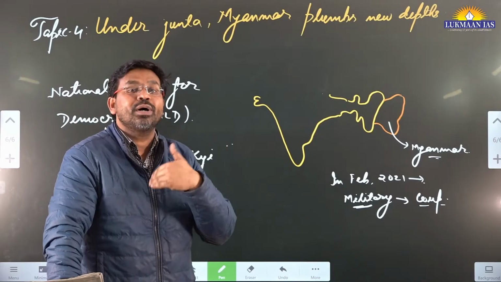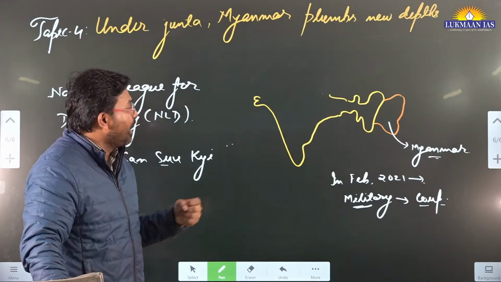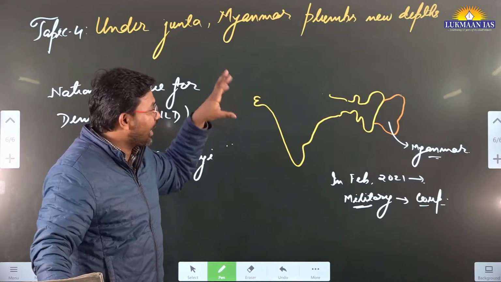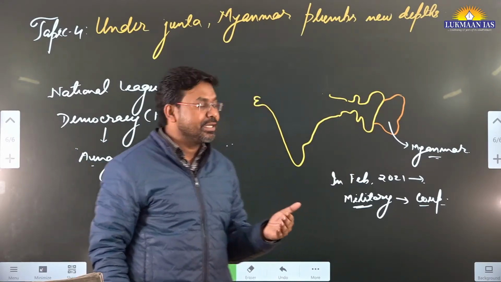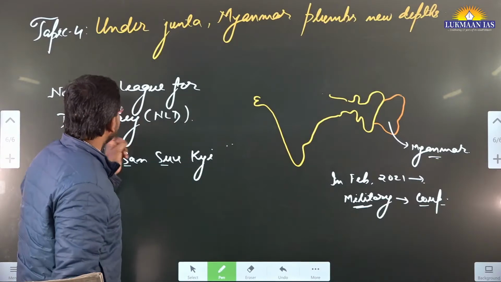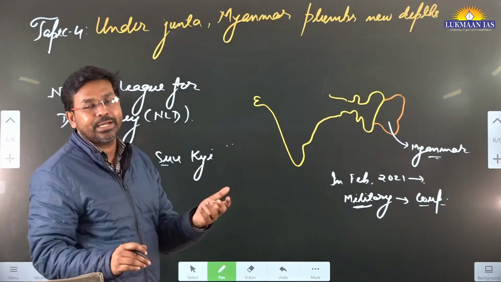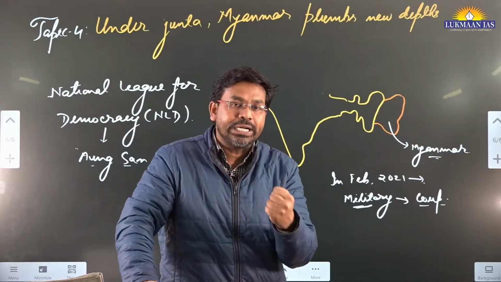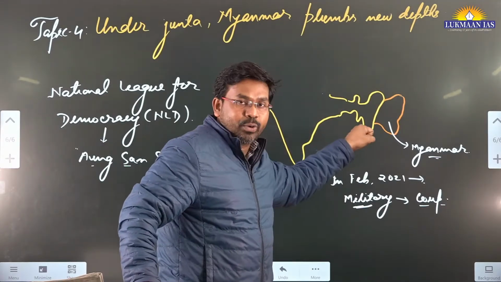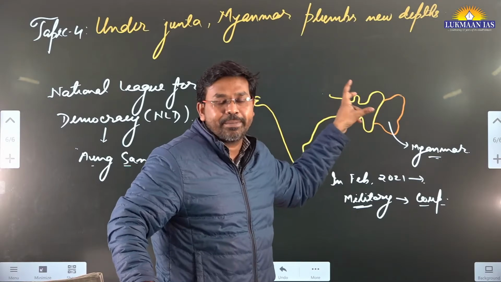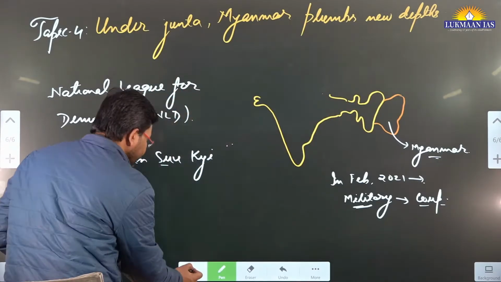They have gone to other countries, they are in exile, and the military has taken control of Myanmar. It has been around 3 years. But the National League for Democracy and many other democratic parties have created a kind of front, a brotherhood, and they are fighting within Myanmar. A kind of civil unrest is happening in Myanmar, okay.